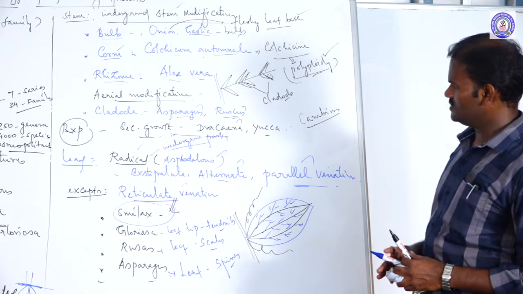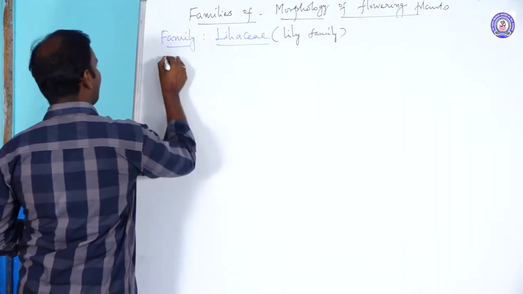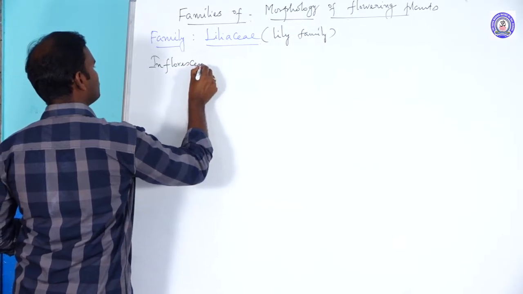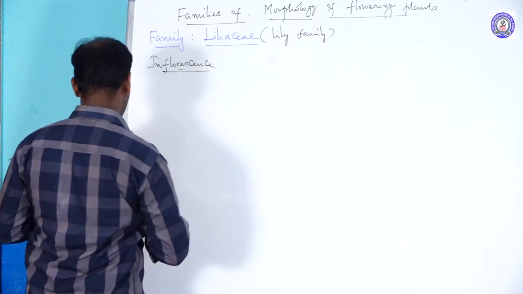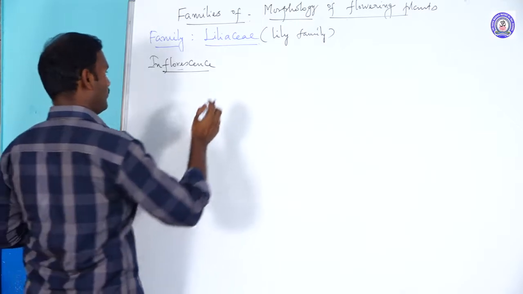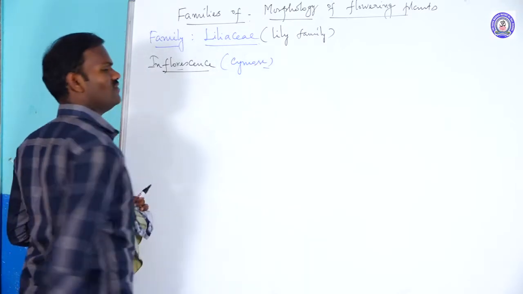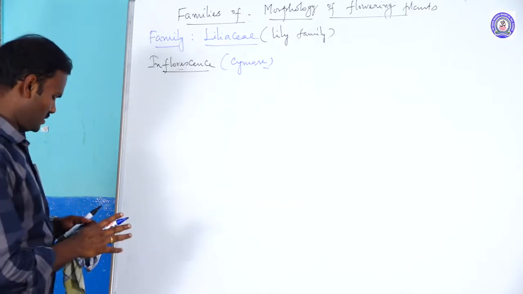Okay, well, the next is inflorescence, general characters. Generally, the Liliaceae members, what type of inflorescence do they have? Cymose inflorescence. Flowers are arranged in a cymose manner.